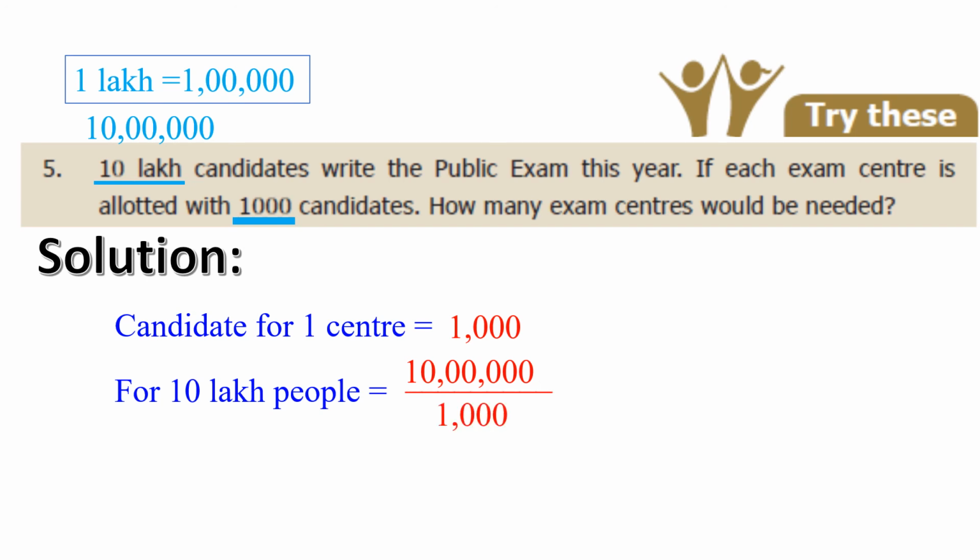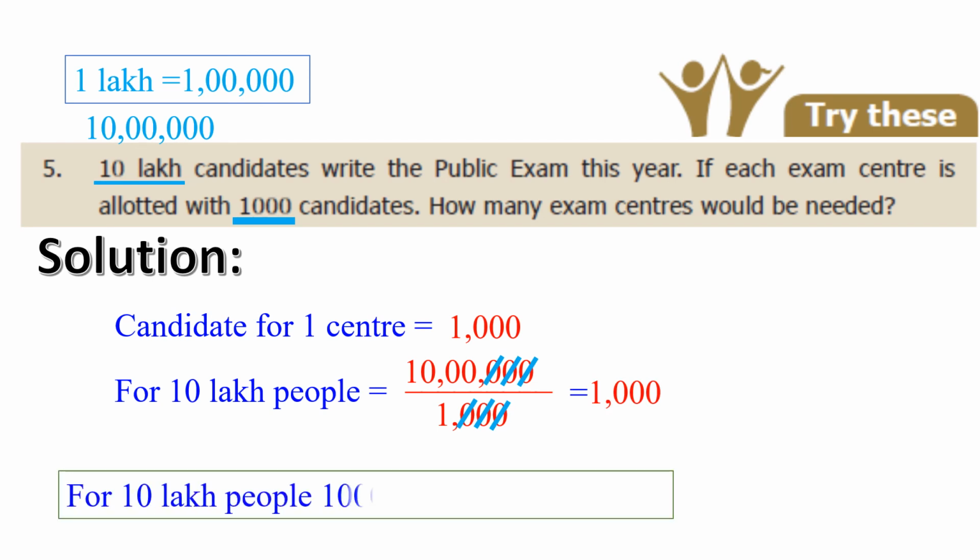So the next step is to cancel 3 zeros up and down, isn't it? Up and down, second up and down, third up and down. We cancel. So the remaining will be the answer. That's it. Yes, 1000 will be the answer. And for 10 lakh people, 1000 centers are needed.